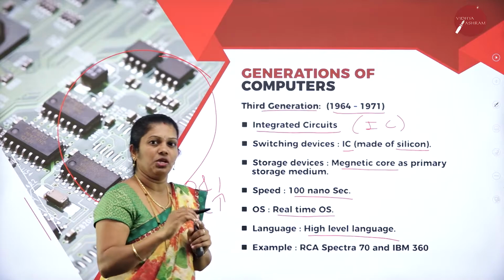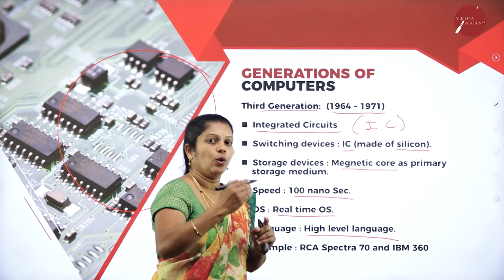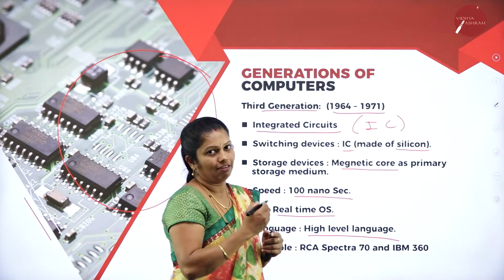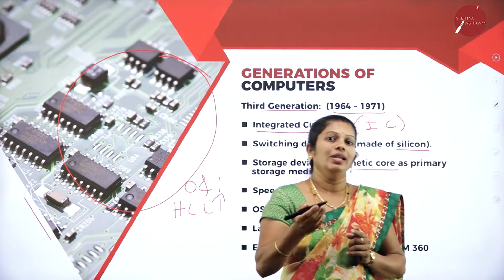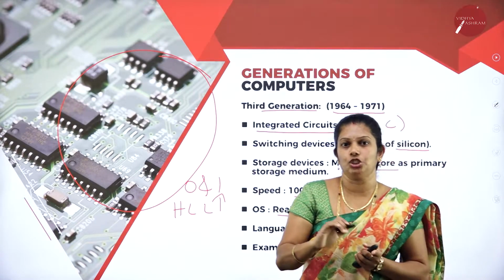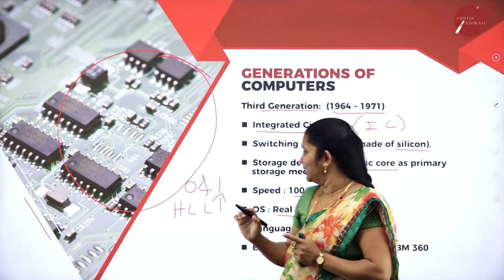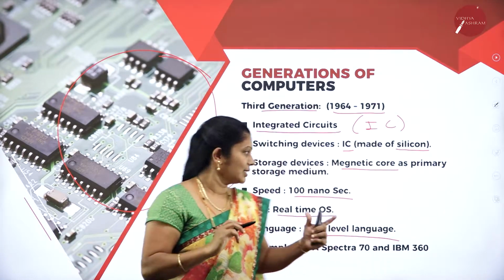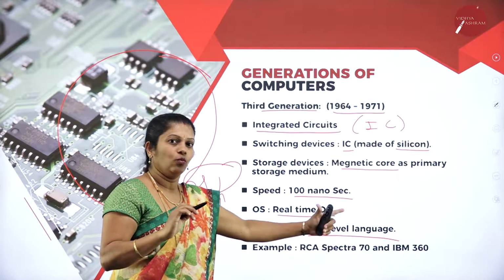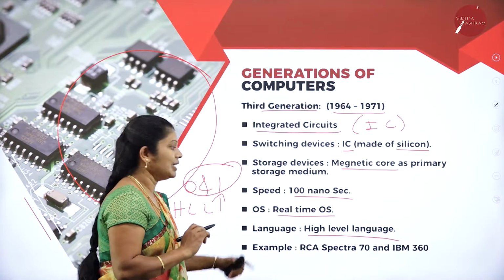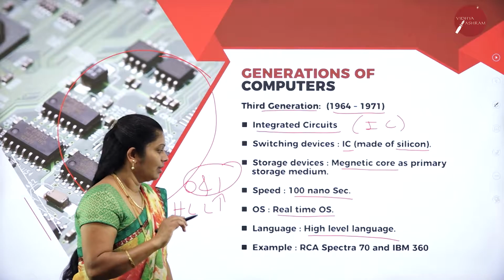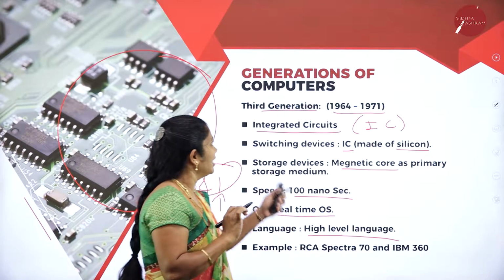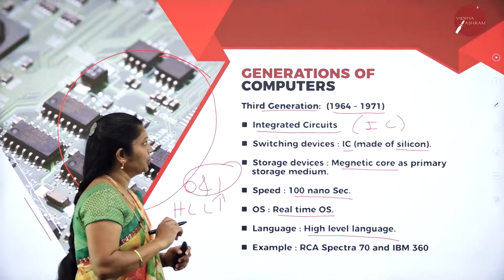In this generation we are using a compiler. Whatever instructions we want, we write in English only, that is, in high level language. But the compiler will convert this high level language to machine understandable language, that is, zeros and ones format. That is how high level language is converted into binary language by using a compiler. Examples are RCA Spectra 70 and IBM 360. These are examples of third generation computers.